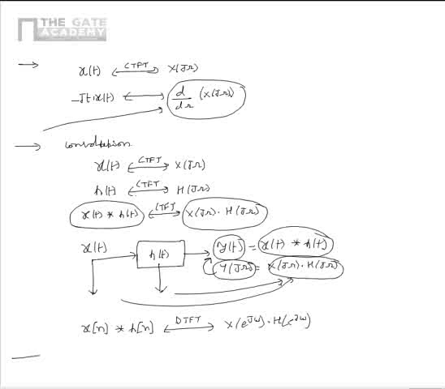Now let us look into another property, that is modulation property. From this, two signals x of t and h of t, if multiplied at every t, will have a continuous time Fourier transform of 1 by 2 pi multiplied by X of j omega convolved with H of j omega.